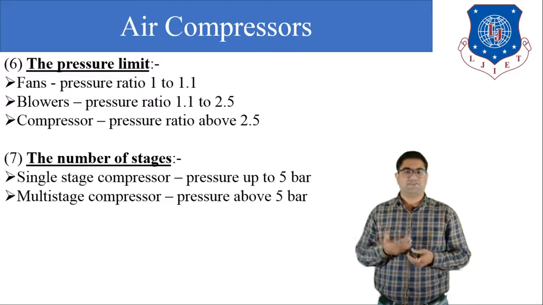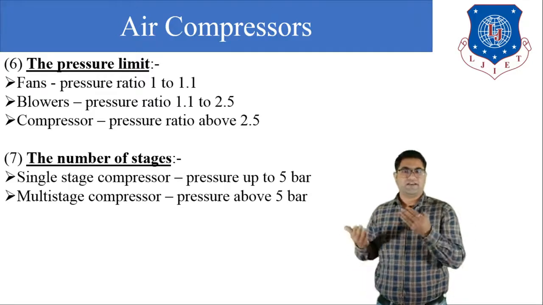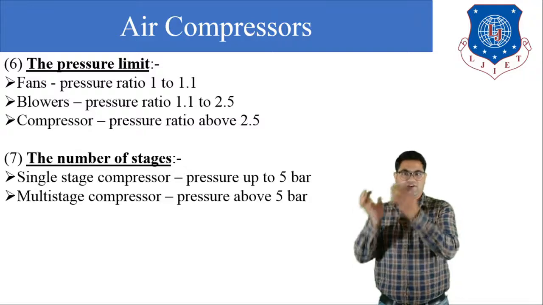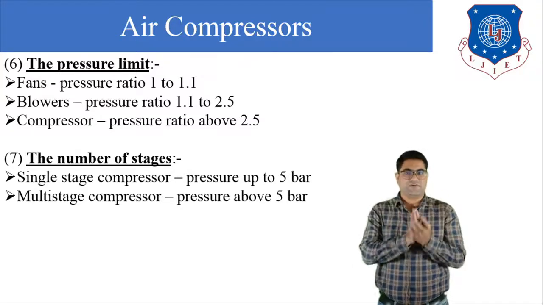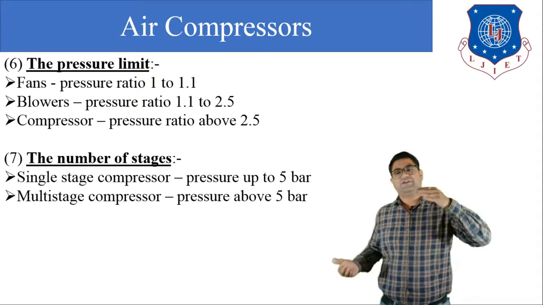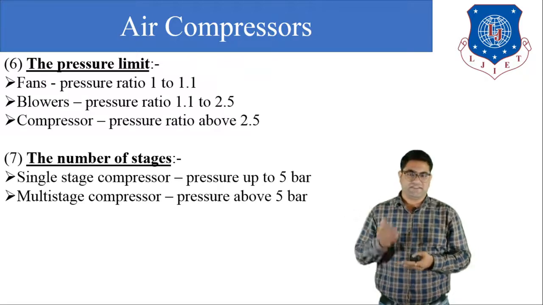In the multi-stage compressor, what happens? First we will compress the air up to a certain pressure, like up to 5 bar, then we will again compress that 5 bar air by a certain amount, that is 8 bar or 10 bar. So if we want to compress the air up to 10 bar or 15 bar, then we have to use multi-staging.